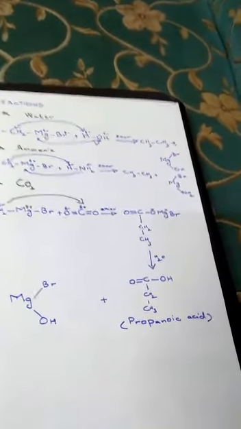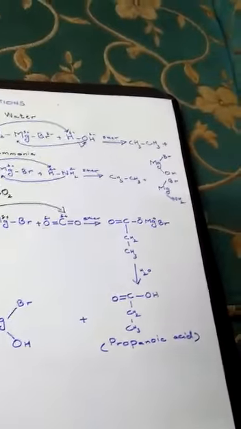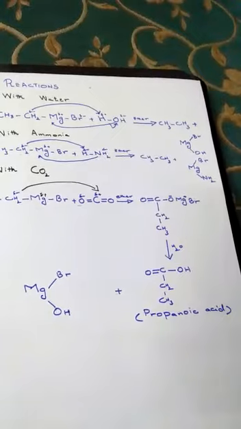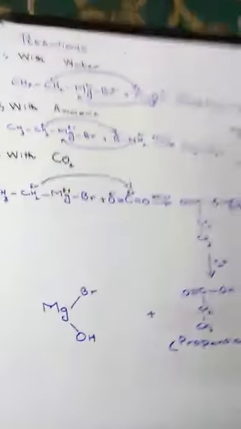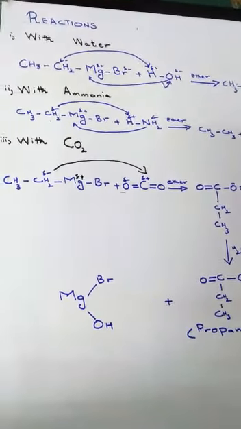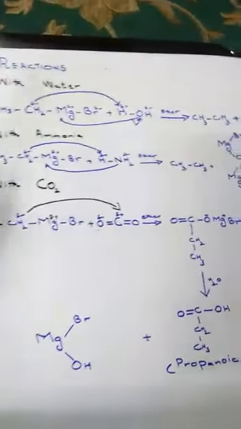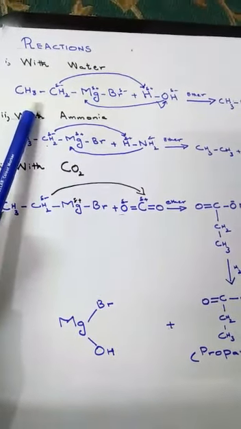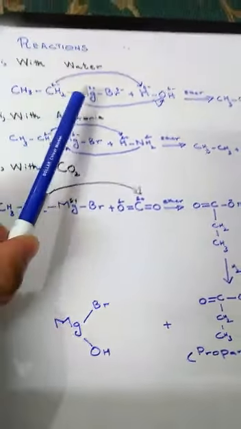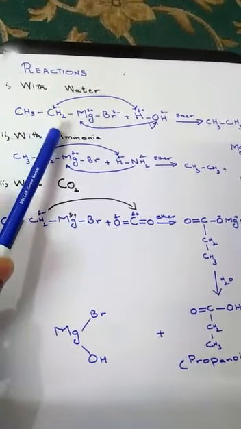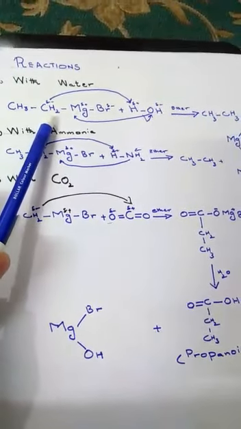Now we will go forward. Now we will discuss reactions of Grignard reagents. Reaction number 1 is with water. We will take the example of the Grignard reagent ethyl magnesium bromide. This is the alkyl radical CH3CH2, ethyl magnesium bromide, Grignard reagent, and here we will show partial charges on adjacent atoms.